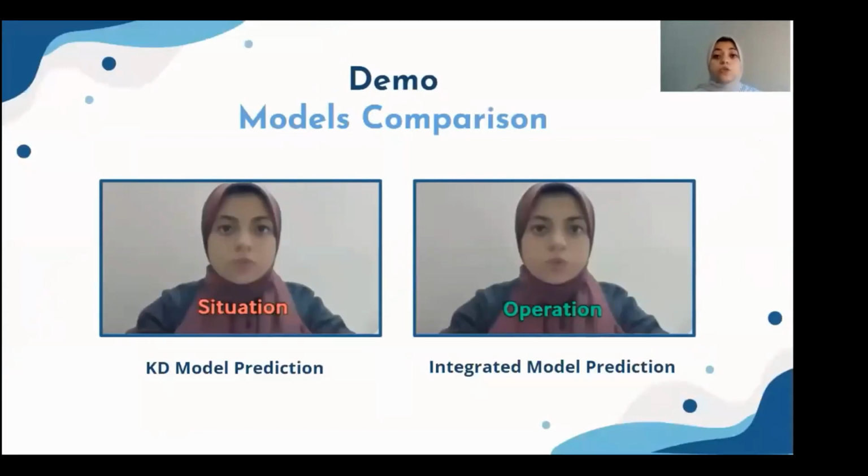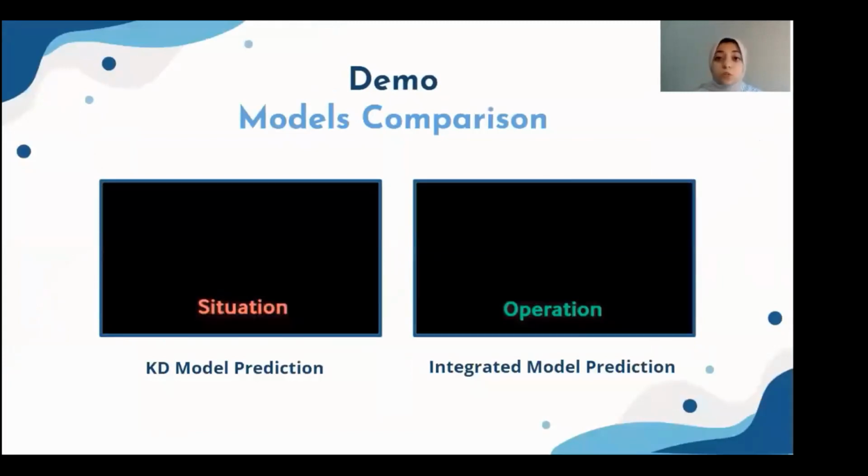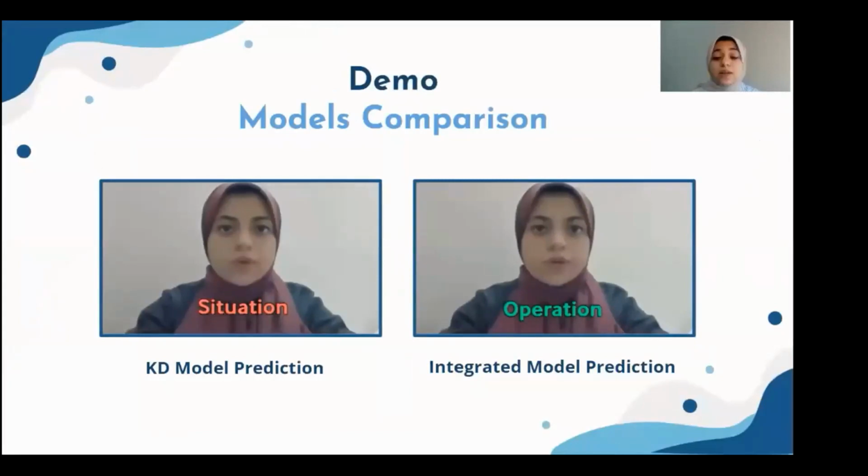And as I mentioned earlier, although the KD model achieves the best accuracy score on the LRW test data, the integrated model was able to predict some words that the KD model failed to predict, as we can see in the sample, where the KD model predicts the word "situation" instead of the word "operation". And here it's very noticeable how challenging it can be to distinguish between two words that have very similar lip movements. And now I will leave you with Marian to walk you through our reinforcement outcomes.